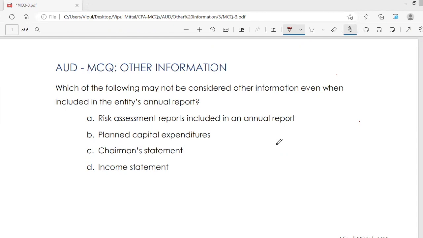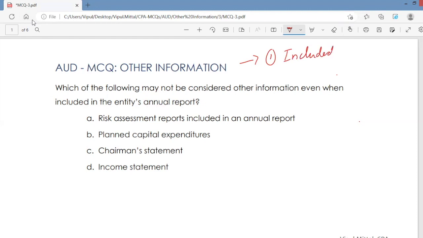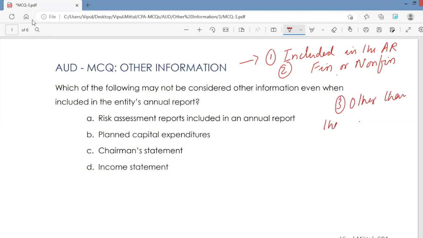All right. Which of the following may not be considered other information? Now, what is other information? It is information that is included in the annual report. This information may be financial or non-financial, and this information is other than the financial statements and the auditor's report.